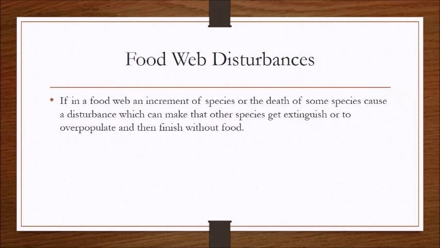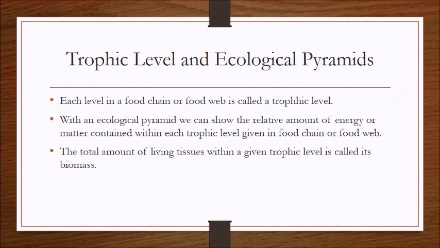Food web disturbances. If in a food web an increase in species or the death of some species causes a disturbance, it can make other species go extinct or overpopulate, and then run out of food.